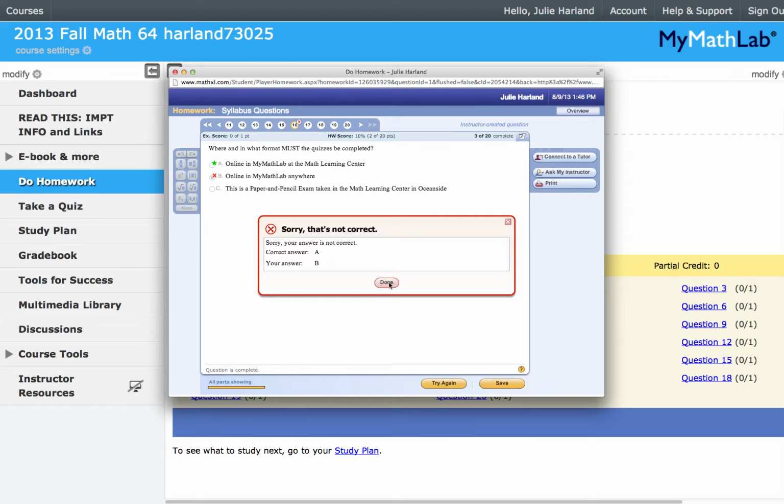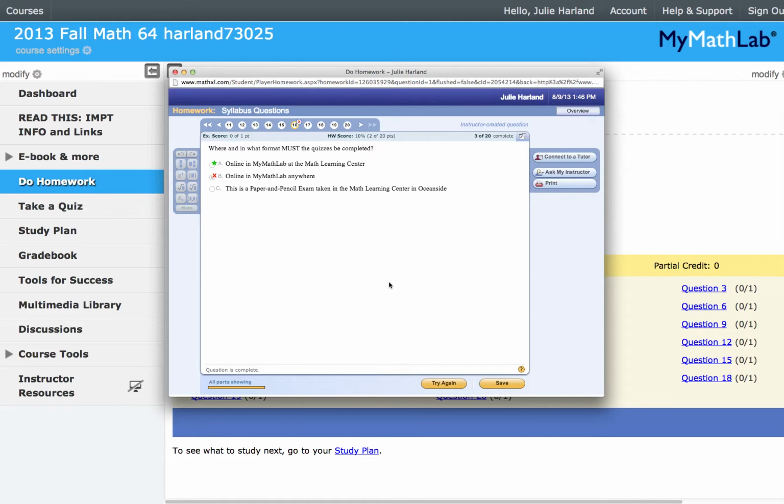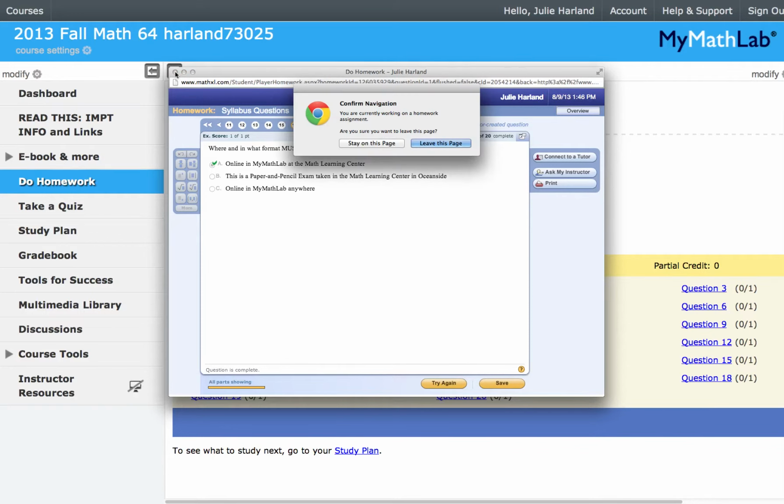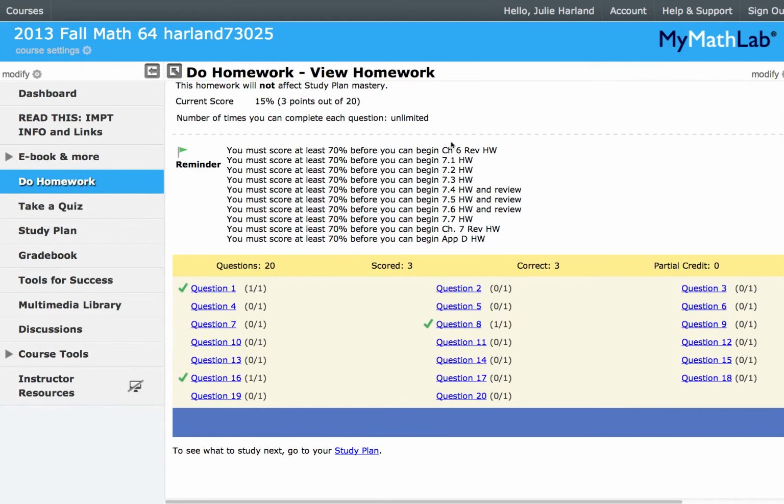The correct answer was A. Your answer was B. So I put done, and I can go back to that question again and put try again. Check it out. And now you can get it right. Go back and press, oh, it's online at the Math Learning Center. Final check. See how easy it is to get 100% on this syllabus quiz. Okay, so I'm going to leave the page.